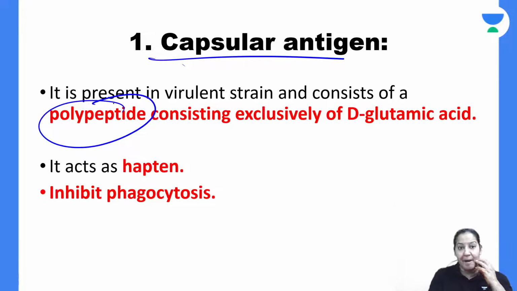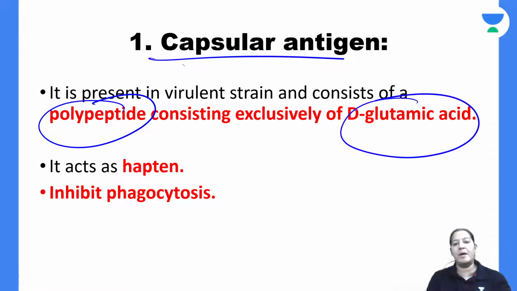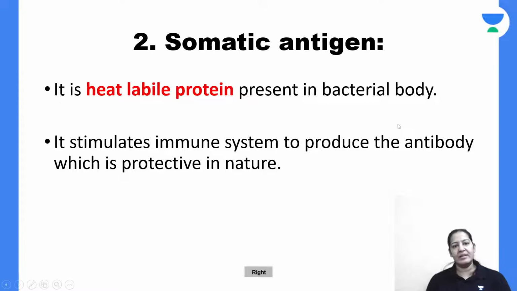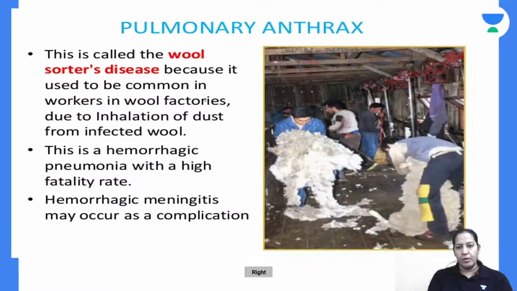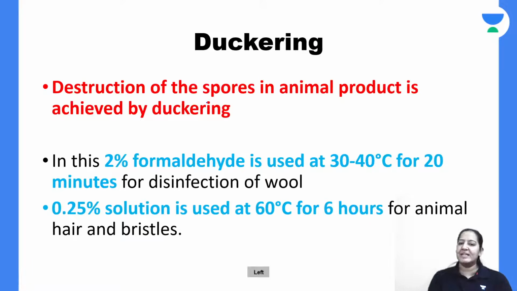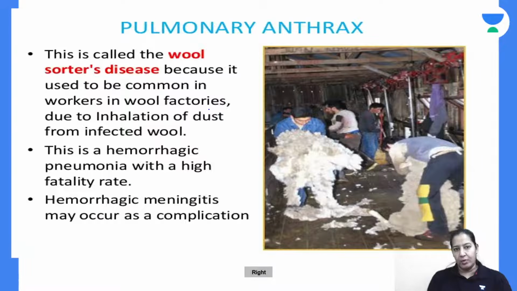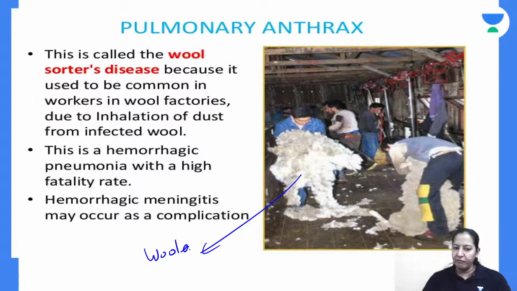The capsule is made up of polypeptide, not polysaccharide, which is a polymer of D-glutamic acid. Right? And somatic antigens are there. It produces spores. It is basically a disease of animals, present in the sheep and in the skin of the cow. From sheep and cow, the woolens are made.